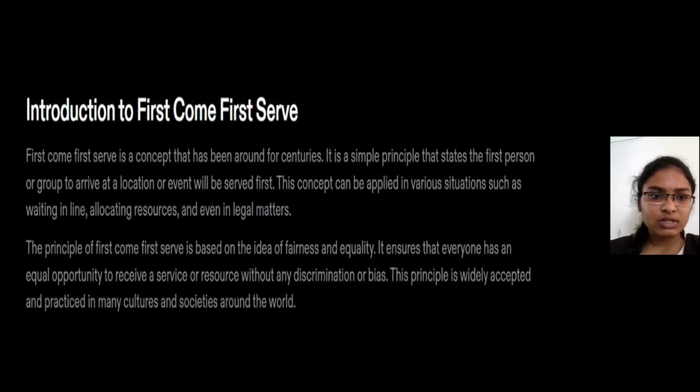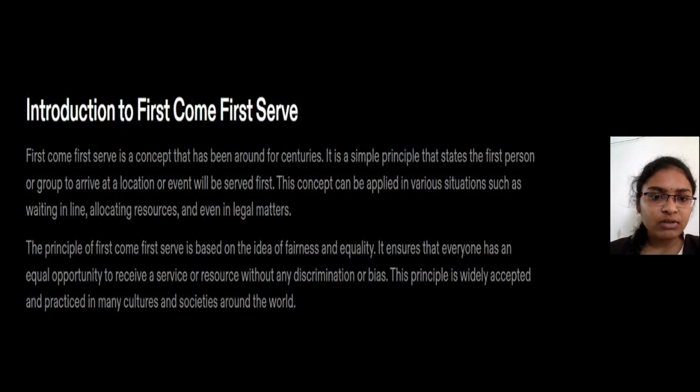First come, first serve is a concept that has been around for centuries. It is a simple principle that states that the first person or group to arrive at a location or event will be served first. This concept can be applied in various situations such as waiting in a queue, allocating resources, and even in legal matters. The principle of first come, first serve is based on the idea of fairness and equality.